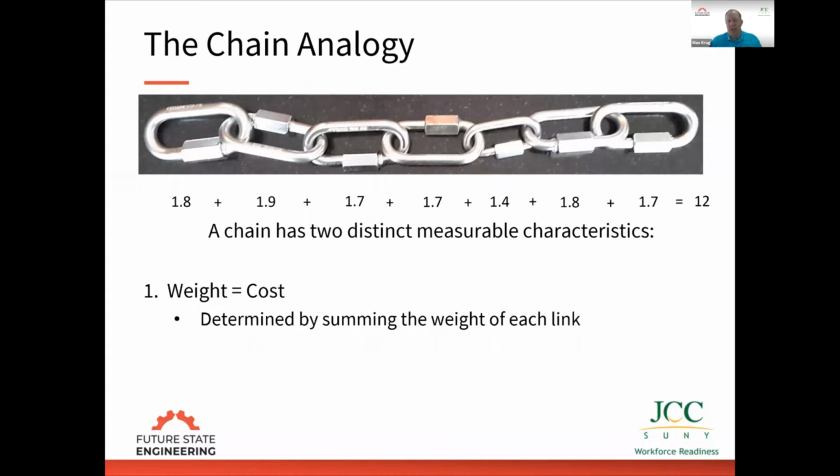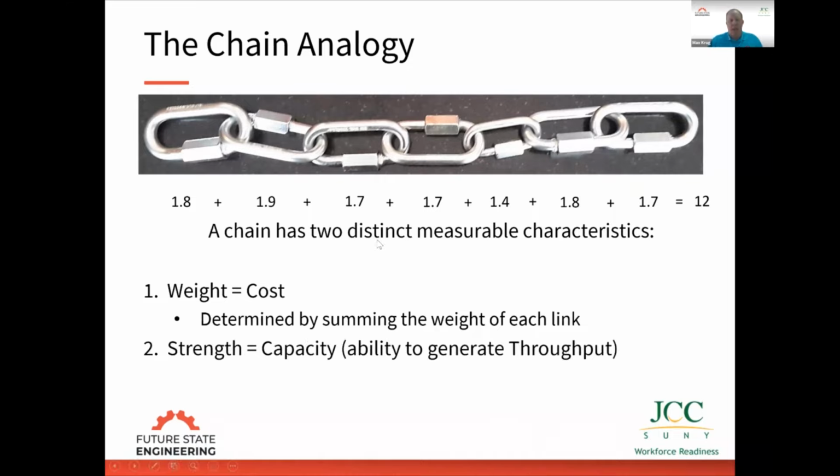Cost follows the additive rule. If I add the cost of one department plus the cost of another department plus the cost of a third department, and I add up all the departments in the company, I get the total cost to run that business. But there's another way we can measure the chain, and that is by its strength. Strength represents capacity. It's our ability to generate throughput or to generate sales.